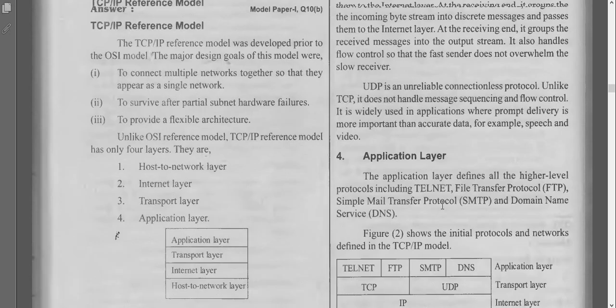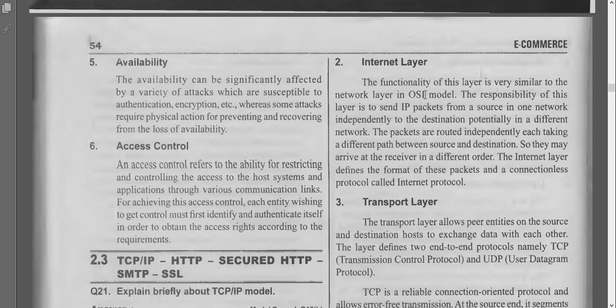Next is the internet layer, whose functionality is very similar to the network layer. The responsibility of this layer is to send IP packets from the source in one network independently to the destination, potentially in a different network. The major duty of the internet layer is to transmit the IP packets from host to destination in any network. The packets are routed independently, each taking a different path between source and destination.